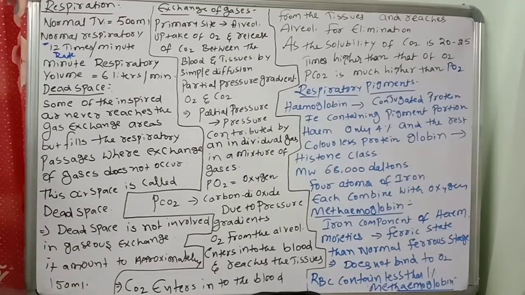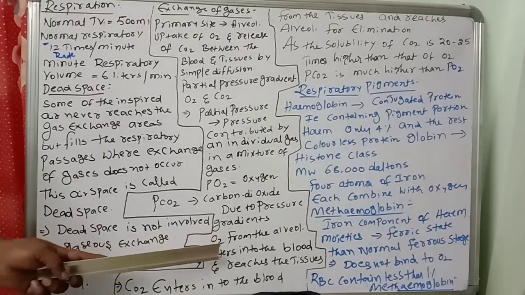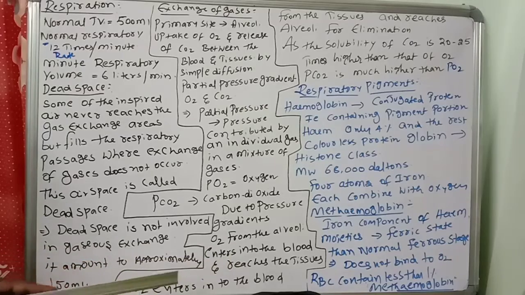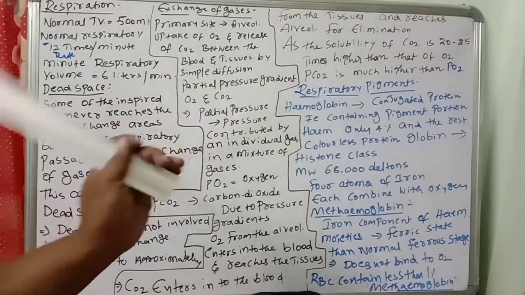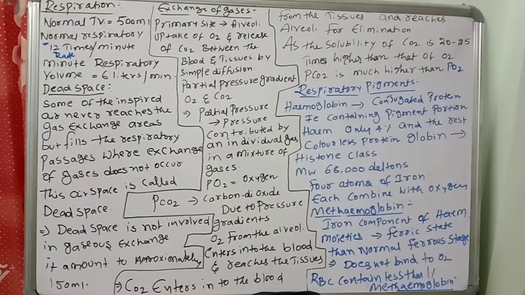Due to pressure gradients only, O2 from the alveoli enters into the blood and reaches the tissues. CO2 enters into the blood from the tissues and reaches the alveoli for elimination. Oxygen enters and carbon dioxide is eliminated because of the pressure.